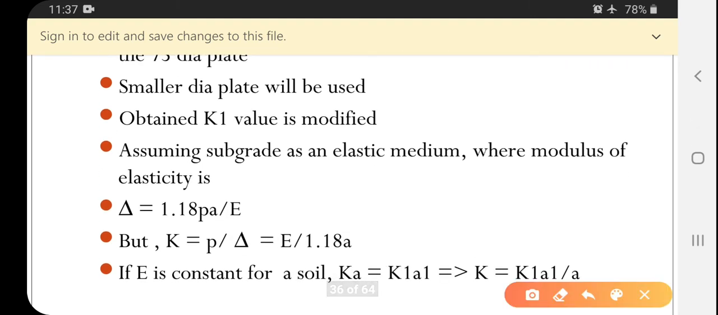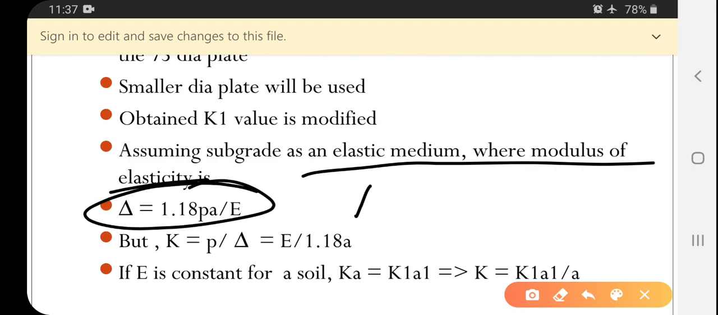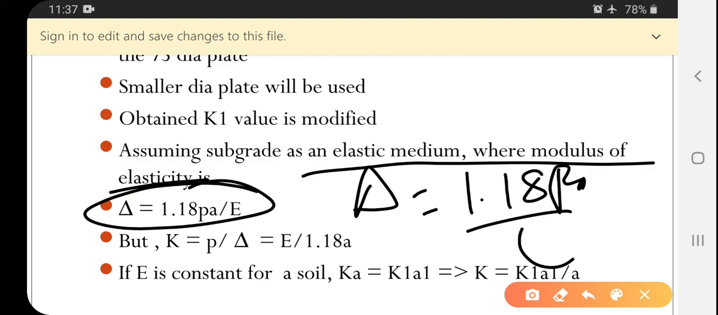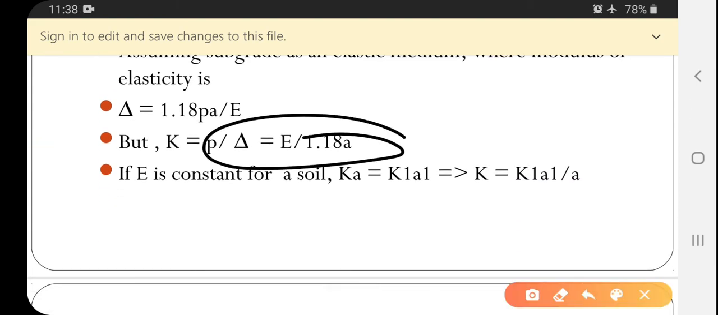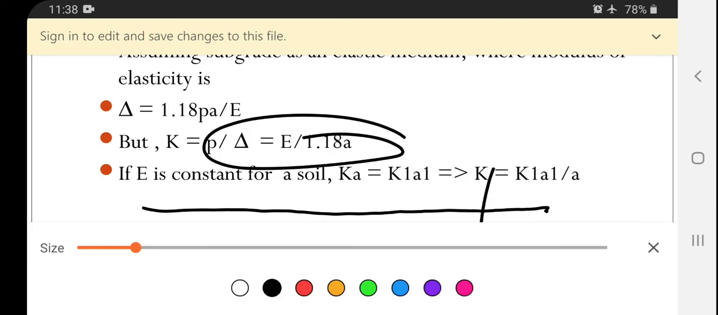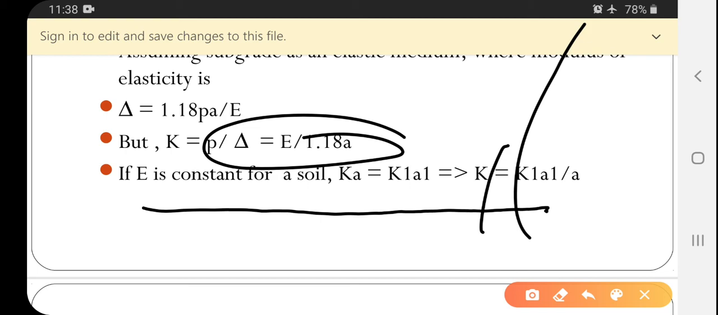So assuming the subgrade is an elastic medium, where the modulus of elasticity gives delta equal to 1.18 Pa divided by E, but K is equal to P by delta. So the delta value will be 1.18 Pa divided by E. E is the constant for a soil, that is, K1 into A1 equals K into A. K is equal to K1 into A1 divided by A.